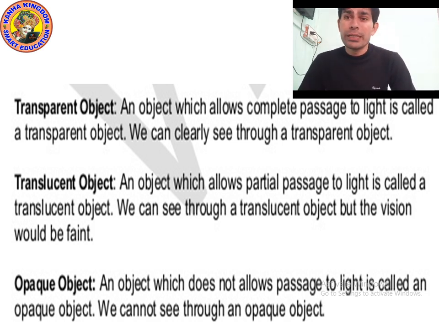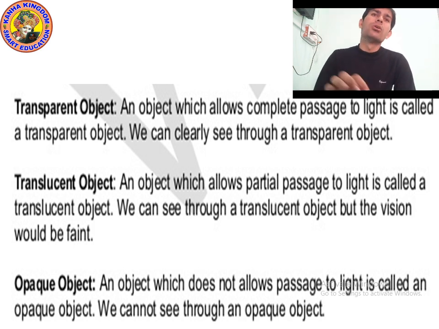For example, wall. Can you see through the wall? No, you cannot see. Can you see through the door? You cannot see through the door. You cannot see through the wall. Because they are opaque, if you try to pass light, it will not pass. It will reflect back. Complete light will be bounced back. So an object which does not allow passage of light is called an opaque object. One more definition: objects through which we cannot see at all are called opaque objects.